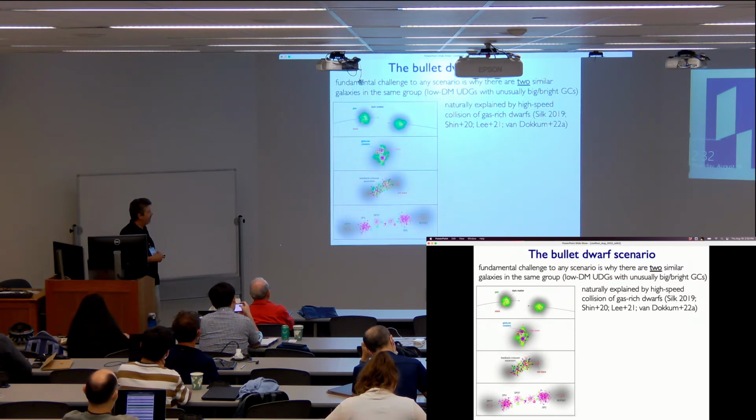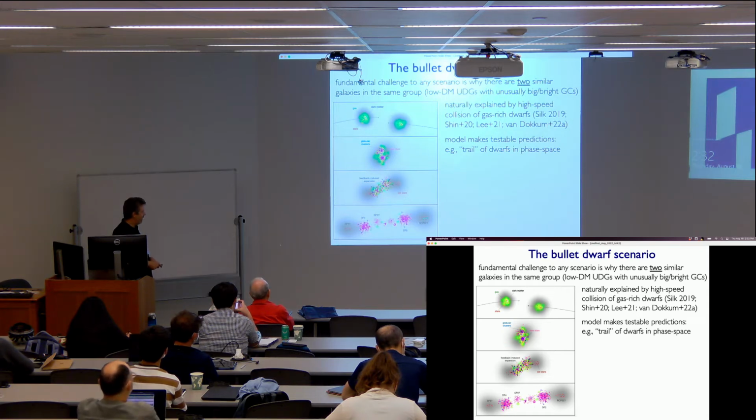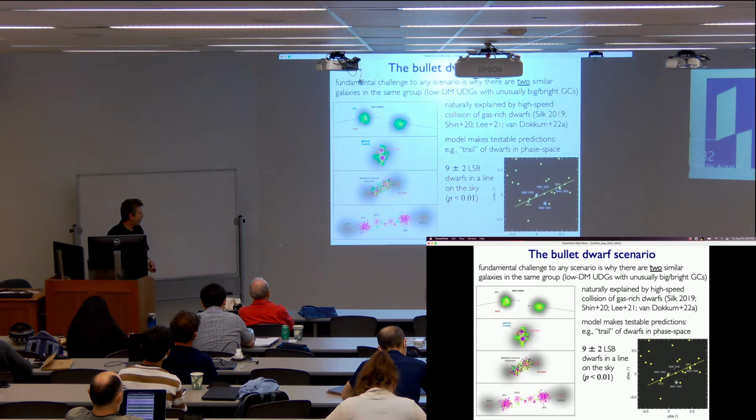Now there are simulations from Shin and Lee that have done this in more detail, and one of the possible predictions that comes out of this is that it's not just those two dark matter-free galaxies, but there could be a whole trail of dwarfs left behind, including the initial dwarfs that had their own stars that are collisionless, and those could be at the end of this trail with high dark matter dominance.